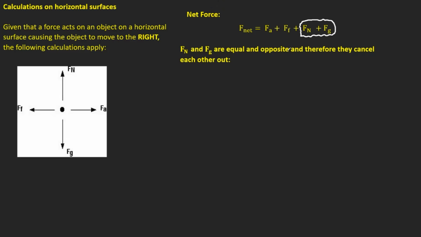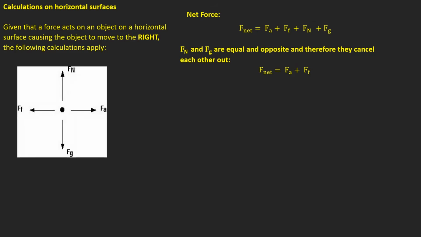One of them will be facing upwards, which is positive, the other one facing downwards is negative, and so they're equal and opposite, so they cancel each other out. I'm building up a story here, so follow my lead. Perfect. Then what you're left with is FA plus FF, since FN and FG are equal and opposite and they cancel one another out. Perfect.